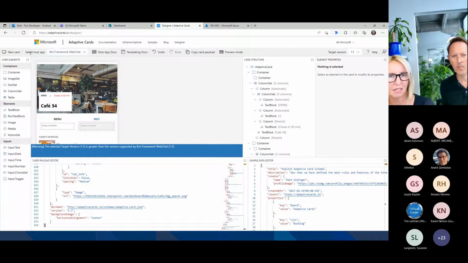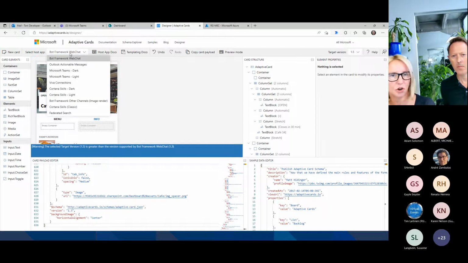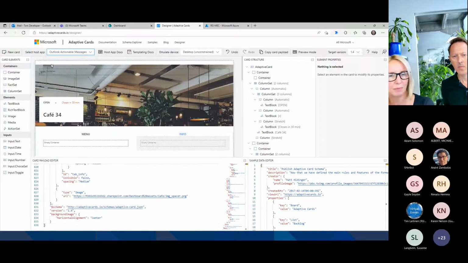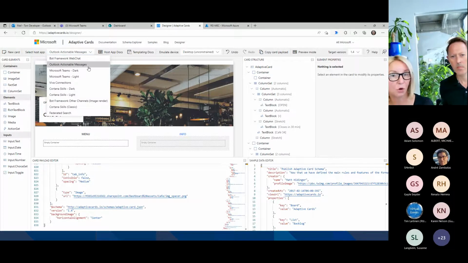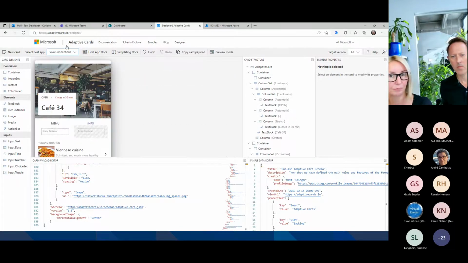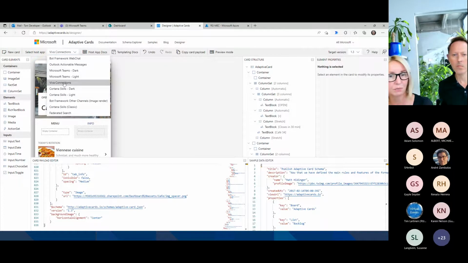The beauty of that is you have here a selection of different host apps. So you see, you can use it in a bot framework. You can use it as Outlook actionable message. And then you see the card design is changing because we are now providing different client types we have here. Or you can say, okay, I want to have it as Viva Connections card like we had it before. Or last time could be, we can go into another bot framework or into Cortana skills. So you see you have a lot of options what you can do here.